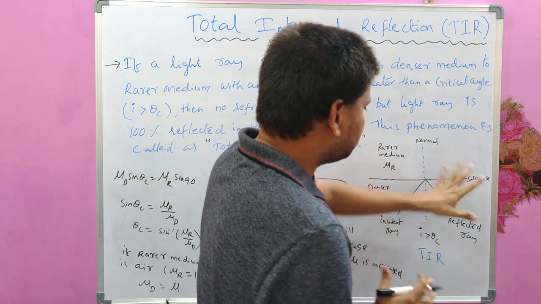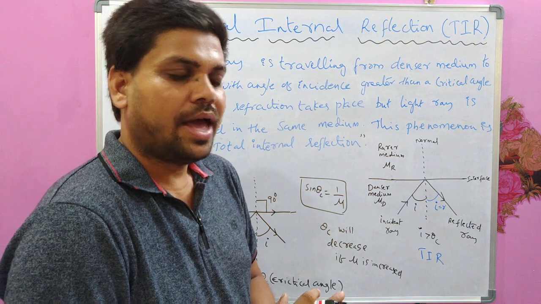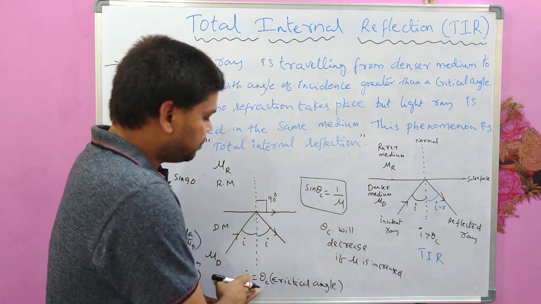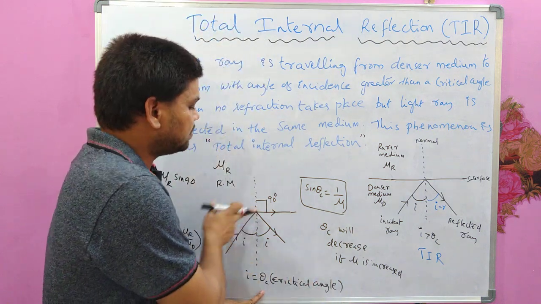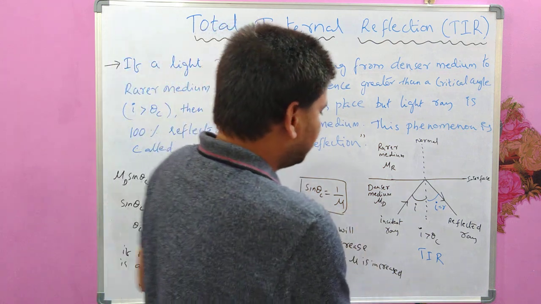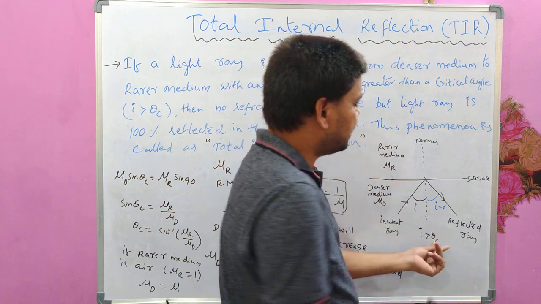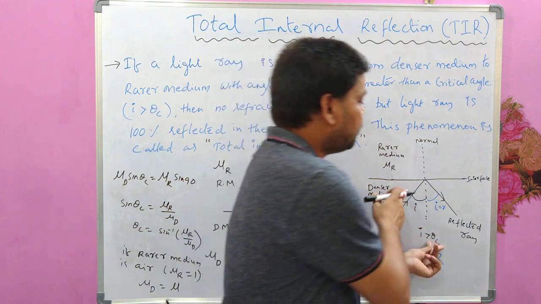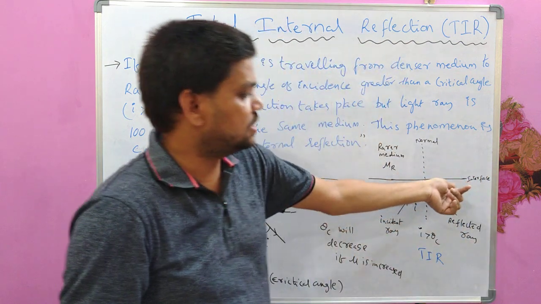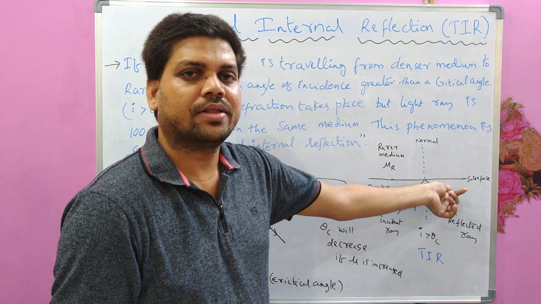And coming back to this picture which explains this phenomenon, as I said, for I equal to theta c, the refracted ray is passing along the interface. If the angle of incidence is further increased, that is I greater than theta c here, the refracted ray is not there if you see this picture. Then where did it go?